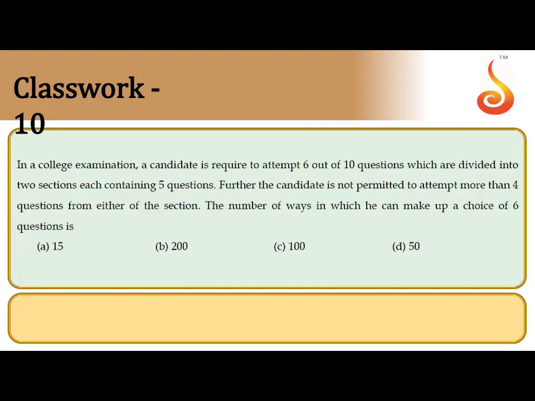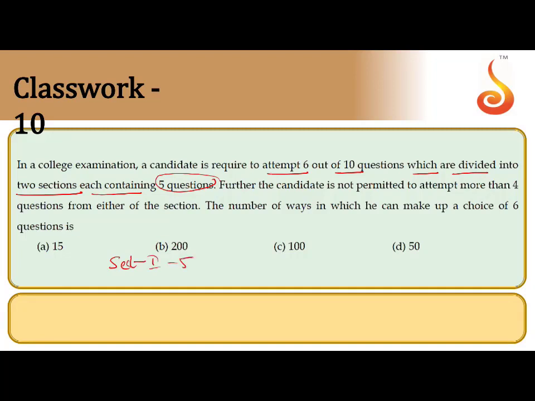In a college examination, a candidate is required to attempt 6 out of 10 questions, which are divided into 2 sessions, each containing 5 questions.